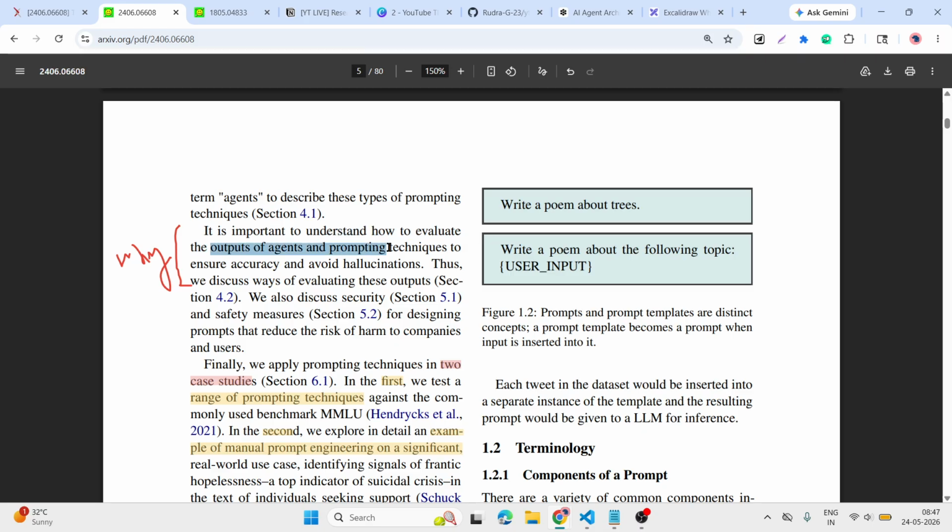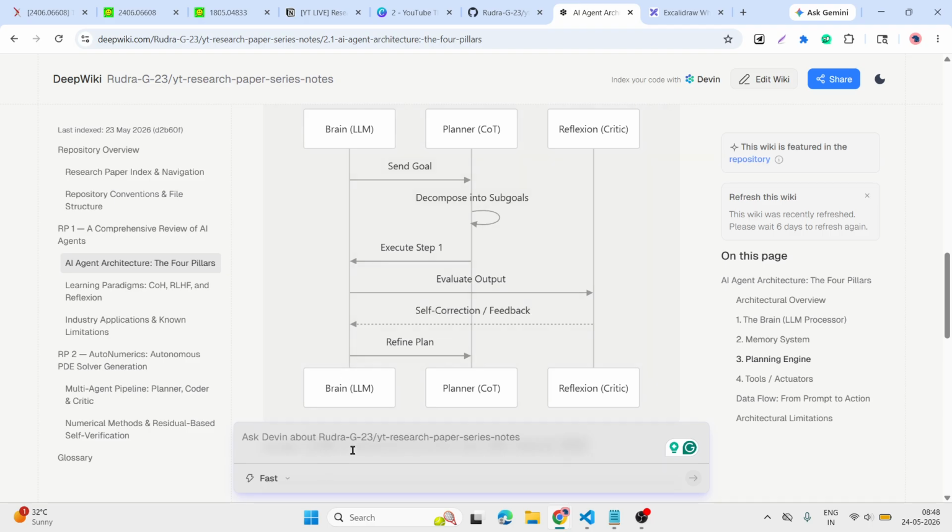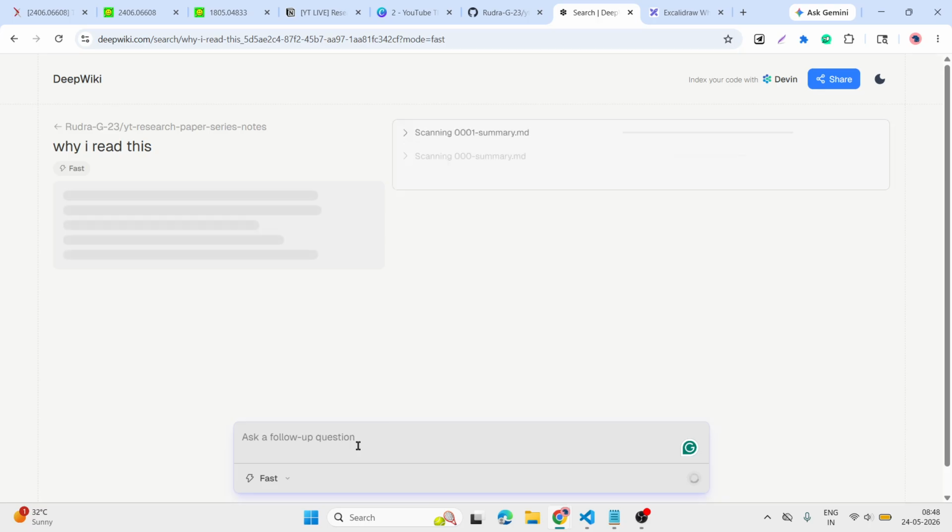Evaluate the output of the agent prompting techniques to ensure accuracy and avoid hallucination. So we are reading this research paper. These prompting techniques are divided into two parts. The first part is the prompting techniques which are already written in this research paper and other research papers. The second is manual prompting, like when I give this research paper without saying why I read it. I also don't know what this gives. So, let's see.